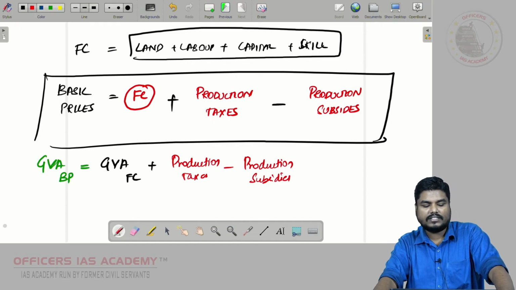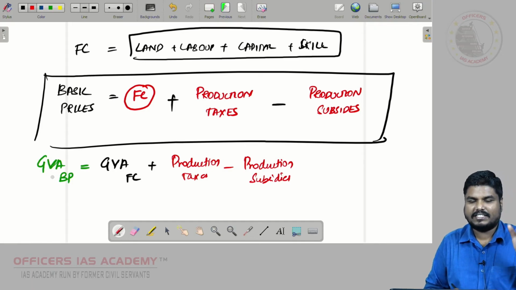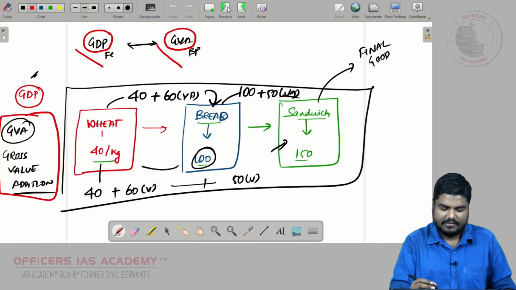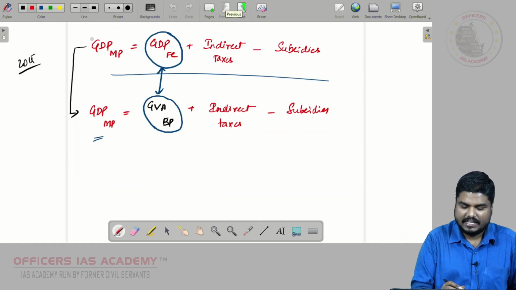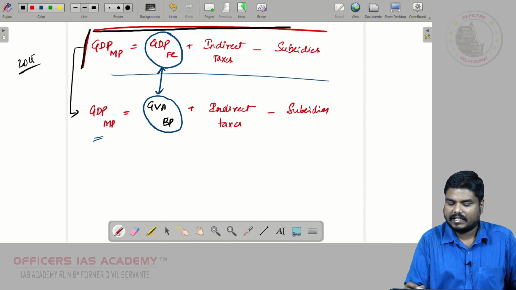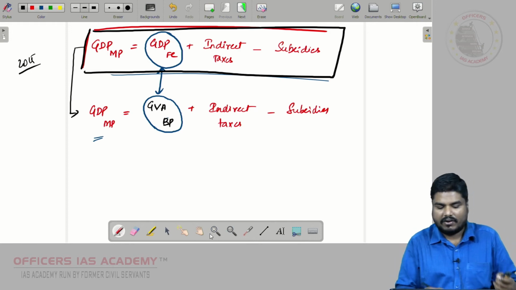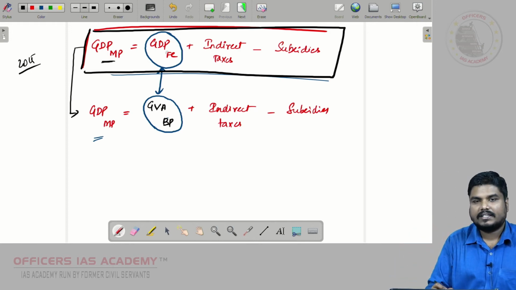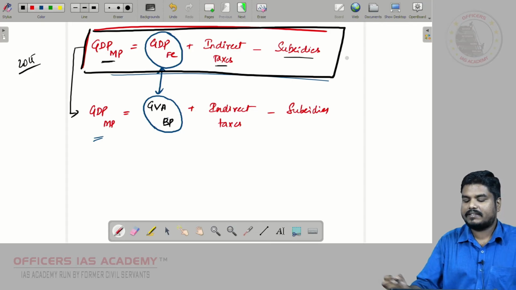I hope now you got some idea about the difference between GVA at factor cost, GDP at factor cost and GVA at basic prices. So friends, I said previously GDP at market price was calculated using a formula called GDP at market price is equal to GDP at factor cost plus indirect taxes minus subsidies.